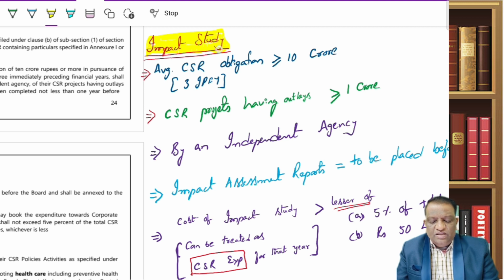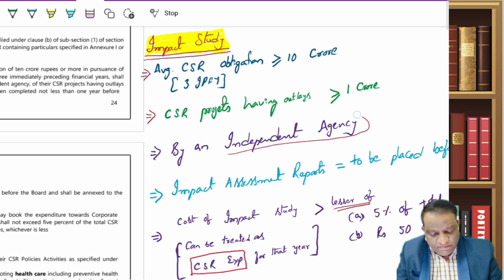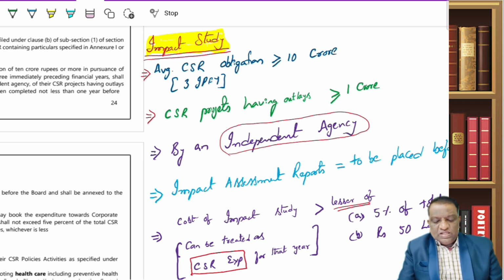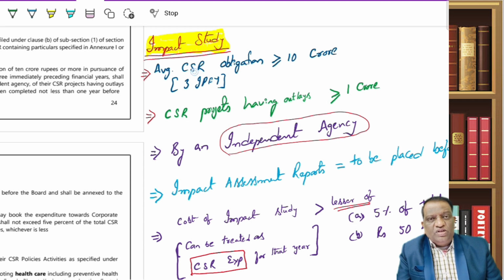So is this money being spent for the right purposes? To do that, they say that impact study will have to be conducted by independent agencies. That is, the company certifying itself is not sufficient. When you are spending crores of rupees, is there an impact of it? What is the social impact of this? So it has to be done by an independent agency.